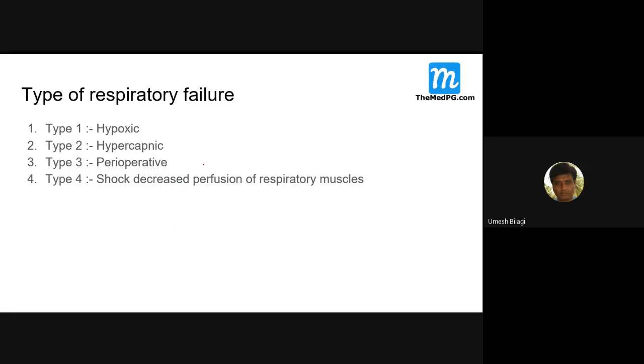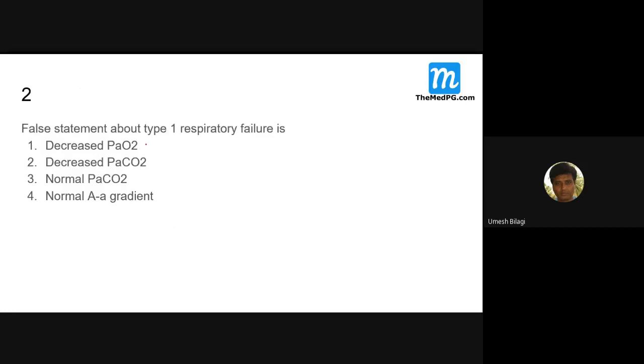Types of respiratory failure, same thing I put it here. Which statement about type 1 respiratory failure is false? In type 1, oxygen is down, and PaCO2 can be normal or down. It may be normal also.